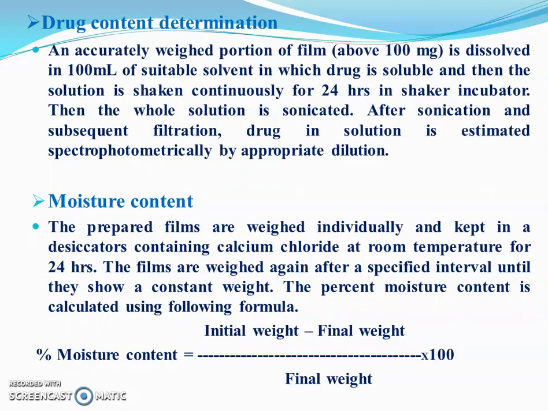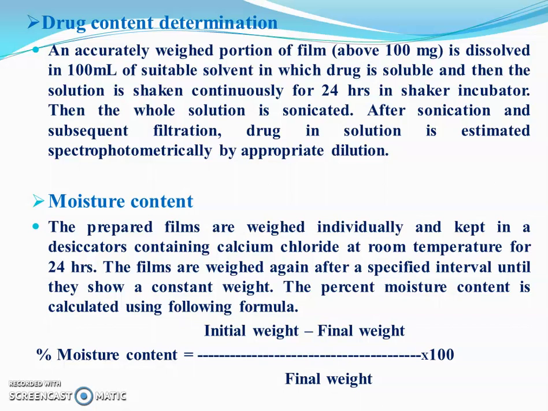Then drug content determination. The drug content determination of patches can be carried out by weighing a patch of about 100 mg, which is dissolved in 100 ml of solvent. Then the solution is shaken continuously in an incubator shaker for 24 hours. Then the whole solution is sonicated. After the sonication, the solution is filtered and the drug content can be determined spectrophotometrically by appropriate dilutions.